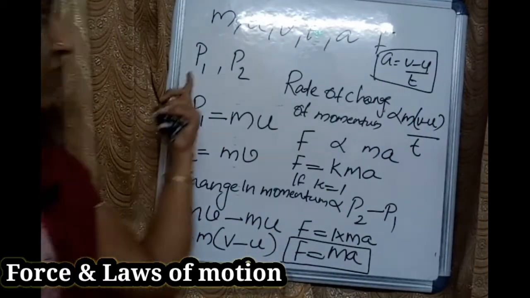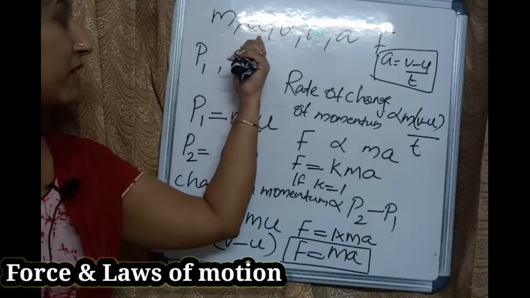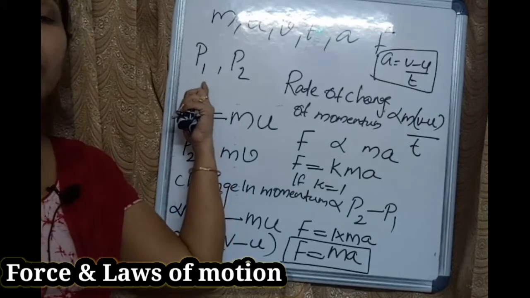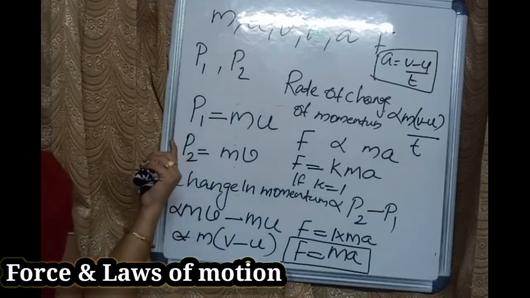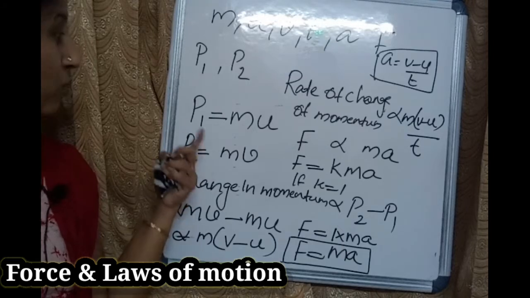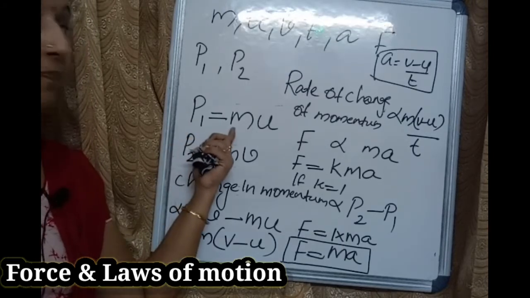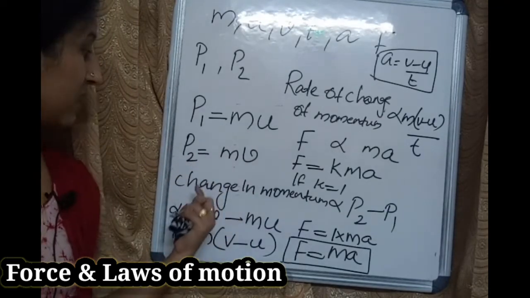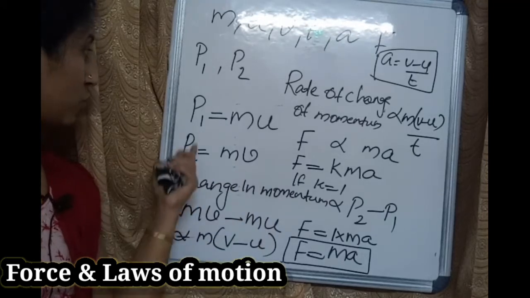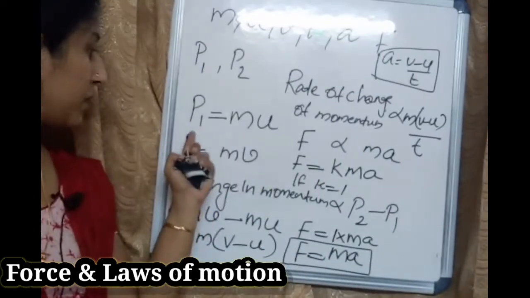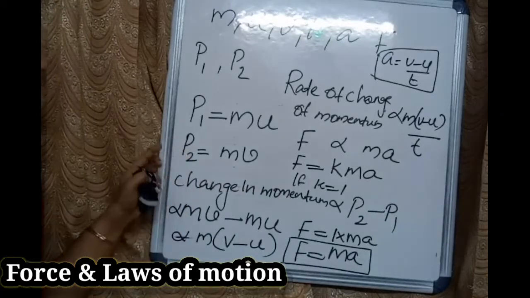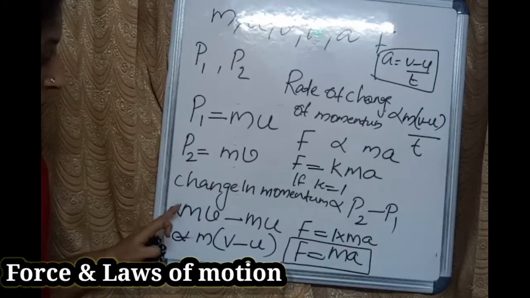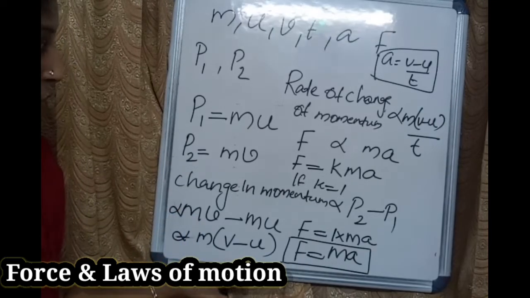F equals ma. Here m is the mass, u initial velocity, v final velocity, t time, a acceleration, F force. And P1 is the initial momentum, P2 is the final momentum. As you know, momentum is the product of mass and velocity. So initial momentum P1 equals mu because initial velocity. Final momentum P2 equals mv. Then change in momentum means P2 minus P1, so P2 minus P1 means mv minus mu. Then m is common, so take it out, m into v minus u.